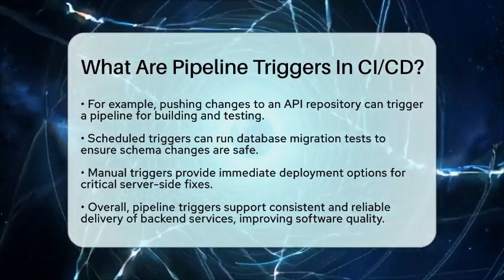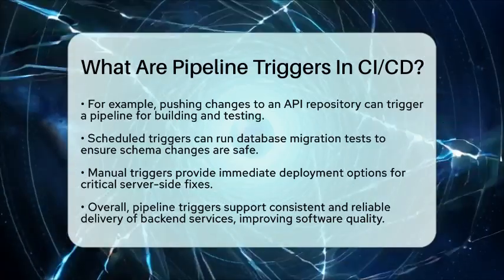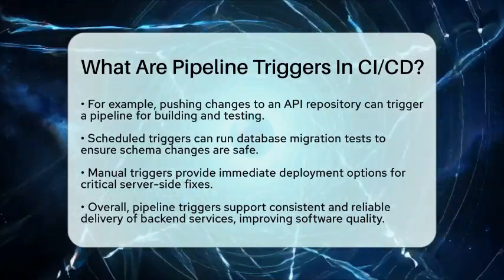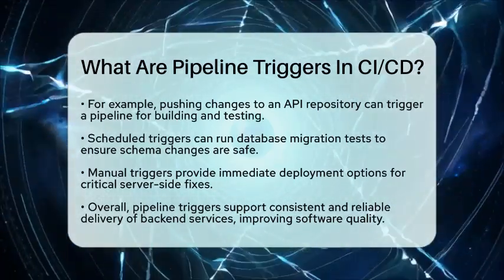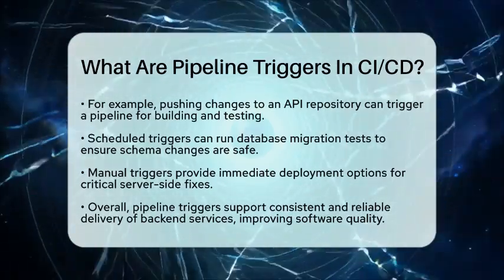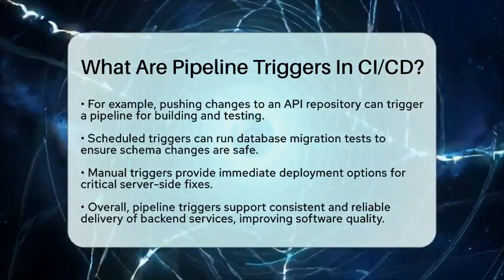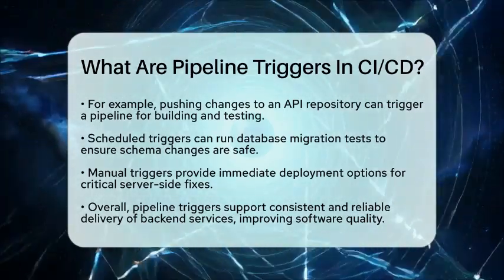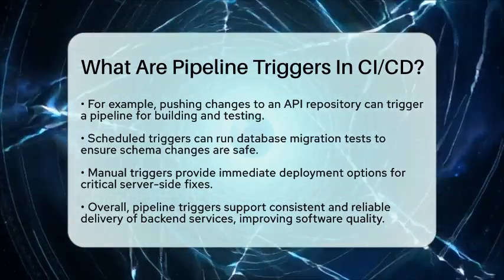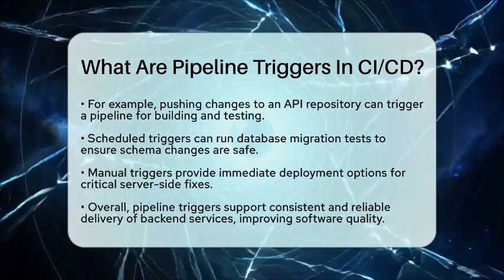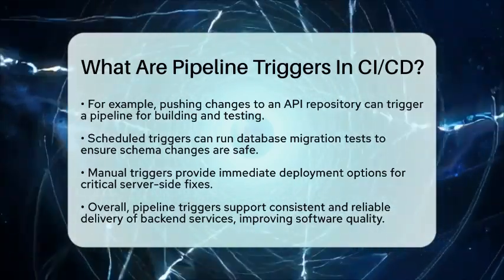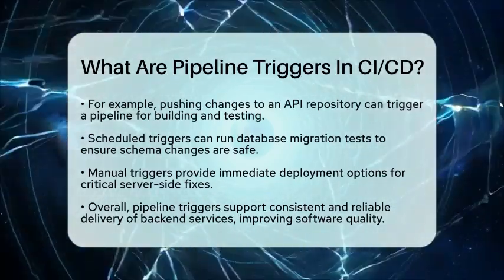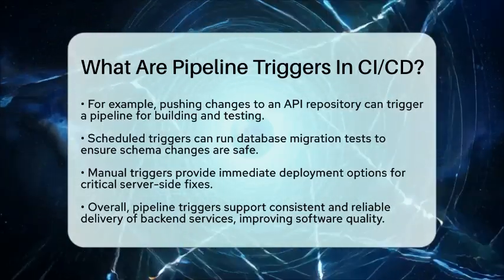In essence, pipeline triggers are fundamental in automating back-end development workflows. They initiate continuous integration and continuous delivery pipelines based on code changes, schedules, manual commands, or external signals. This automation supports the consistent, fast, and reliable delivery of back-end services, making life easier for developers and improving overall software quality.